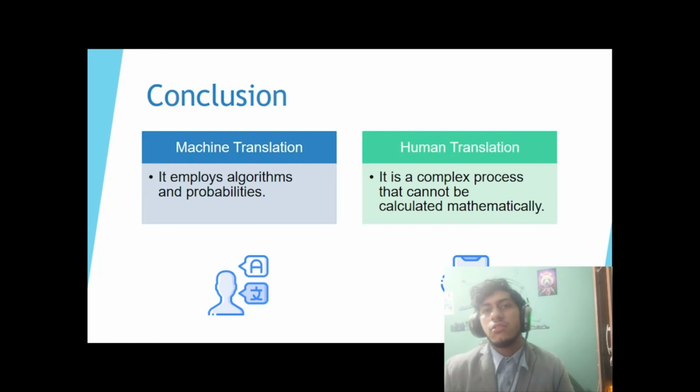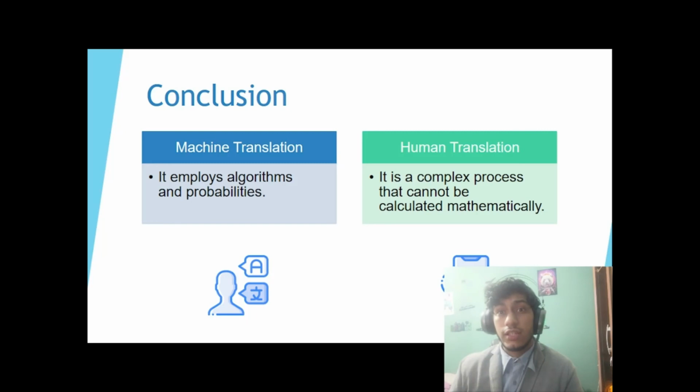So, to sum up, machine translation is a system that employs algorithms and probabilities to translate from one language to another. Machine translation has advantages like the gain in productivity, the rise in quantity, and speed of translation. Besides that, machine translation systems like Google Translate are usually free. However, it has disadvantages like being ineffective to translate certain texts and making more errors than human translation. Therefore, comparing the benefits and drawbacks of both types, it seems that machine translation still has a lot to enhance to replace human translation.